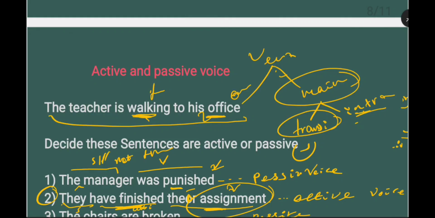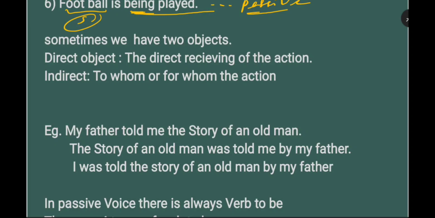Therefore, in general, if our verb is intransitive, we can't change from active to passive. Okay, you have to know this. Okay, therefore this cannot be changed. Why can't it be changed? It is an intransitive verb, you know. Okay, we can't change intransitive verb from active to passive. Okay, sometimes we have two objects in one sentence.